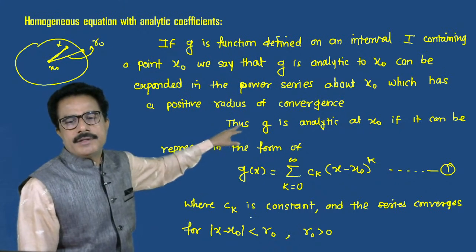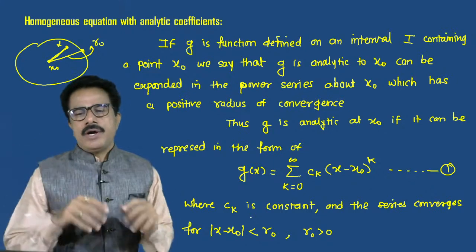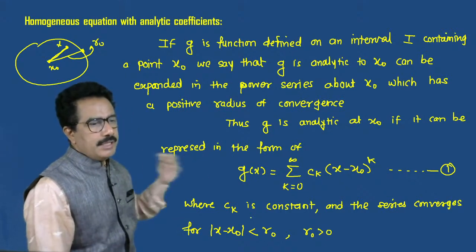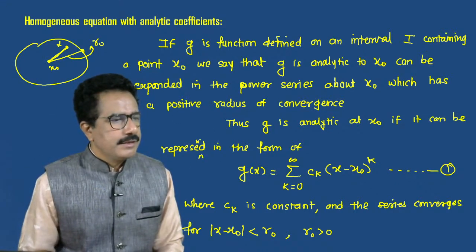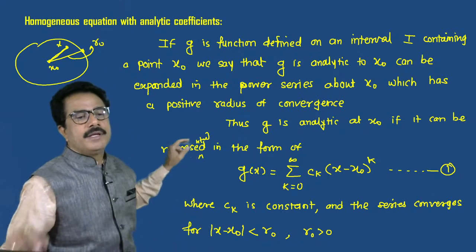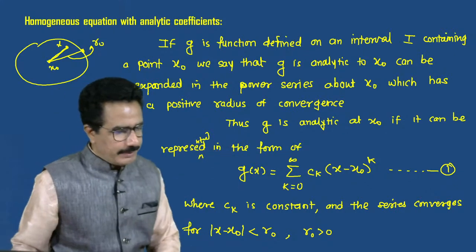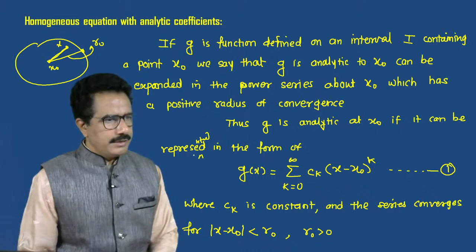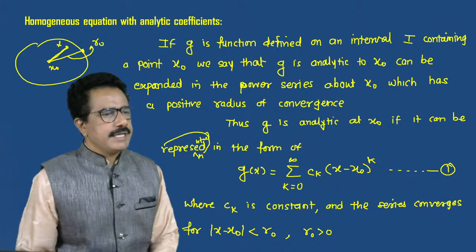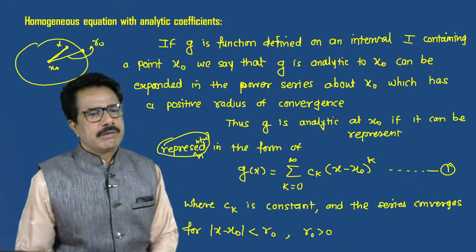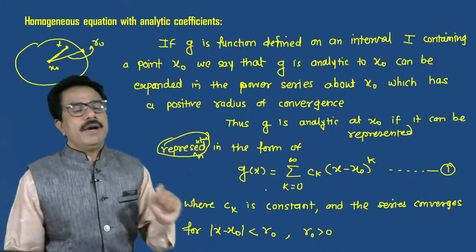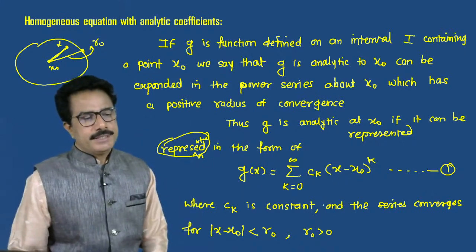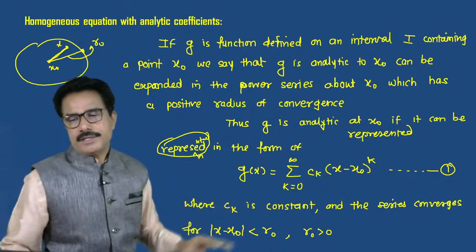Thus g is analytic at x naught if it can be represented in the form g of x is equal to the summation over k from 0 to infinity of ck into (x minus x naught) raised to k, where ck is a constant and the series converges for mod of x minus x naught less than r naught.